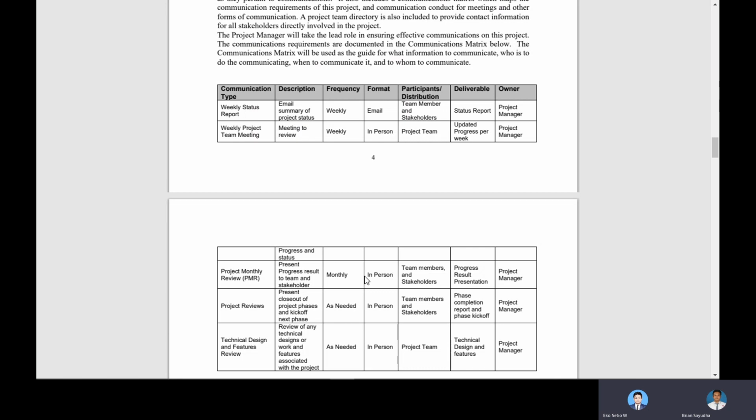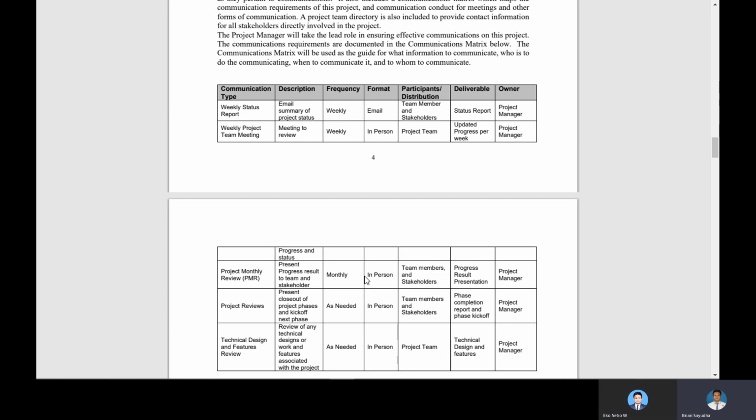The team emails a summary of the project status. The frequency is weekly, the format is email, the participants are team members and stakeholders, the deliverable is the status report every week, and the owner is the project manager.